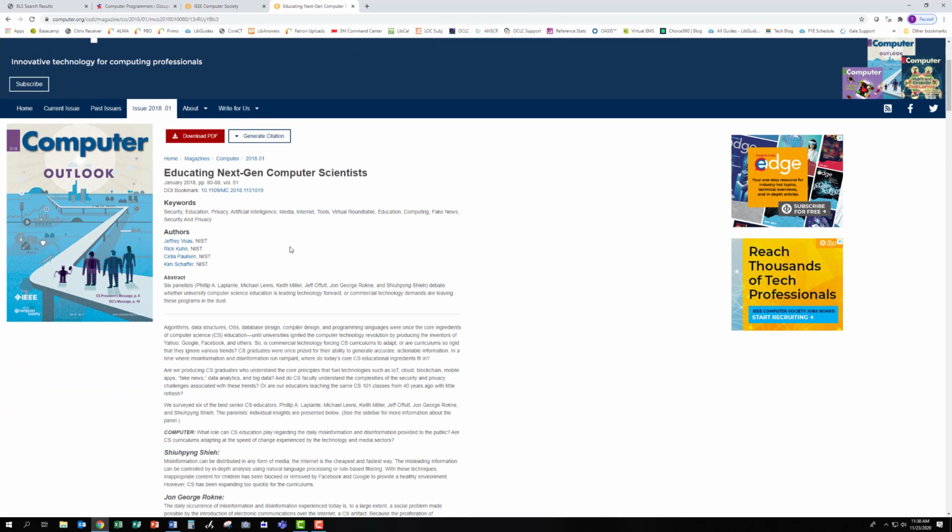This 2018 article from Computer Magazine features 6 panelists, all educators and researchers in the field, discussing whether current computer science curricula are adequately preparing students for the realities of the profession, or if the programs need to be refreshed. This is a great place to start when we're trying to learn about the current realities of programming.